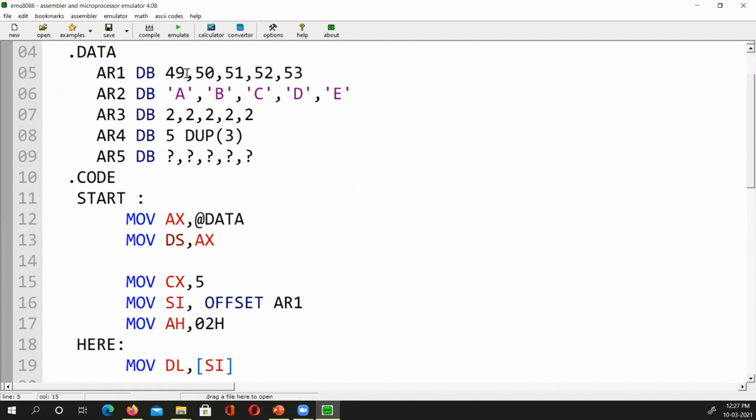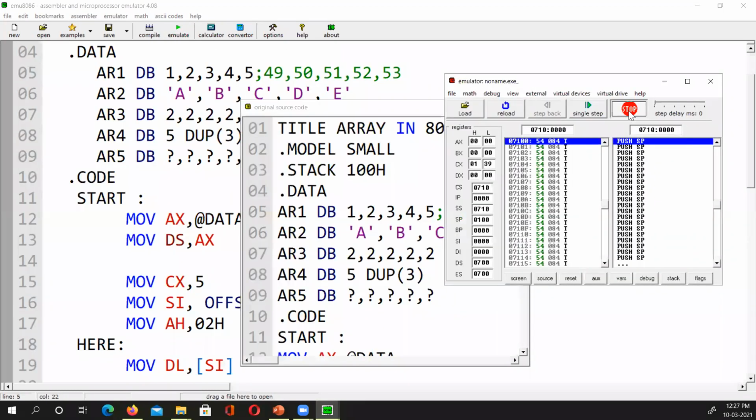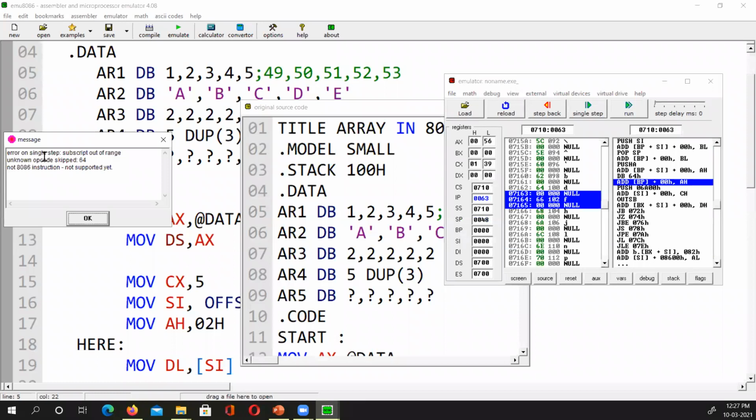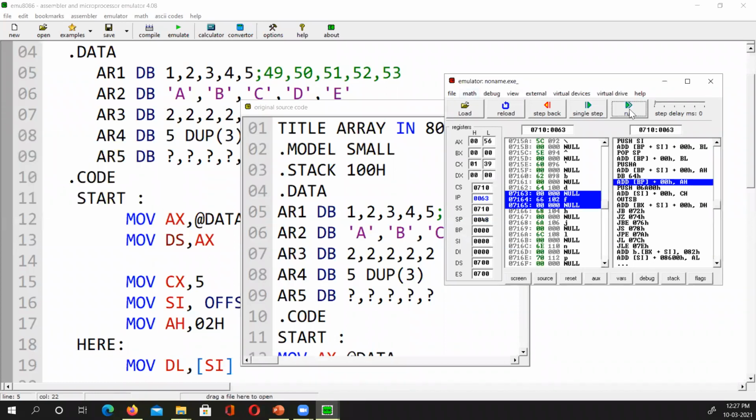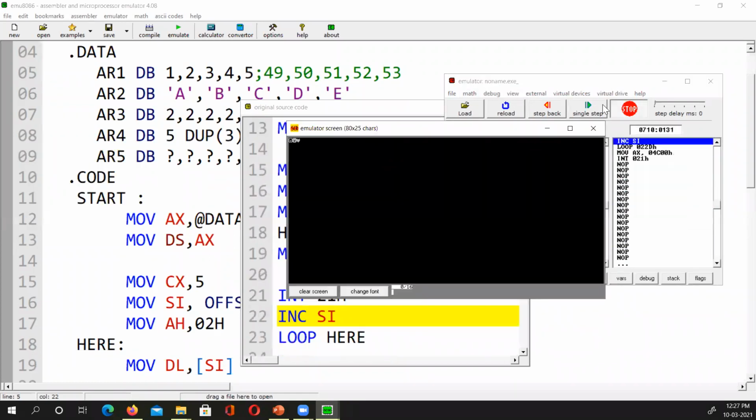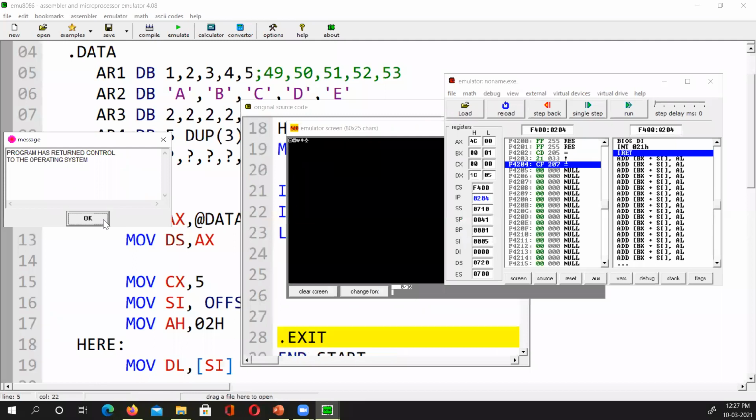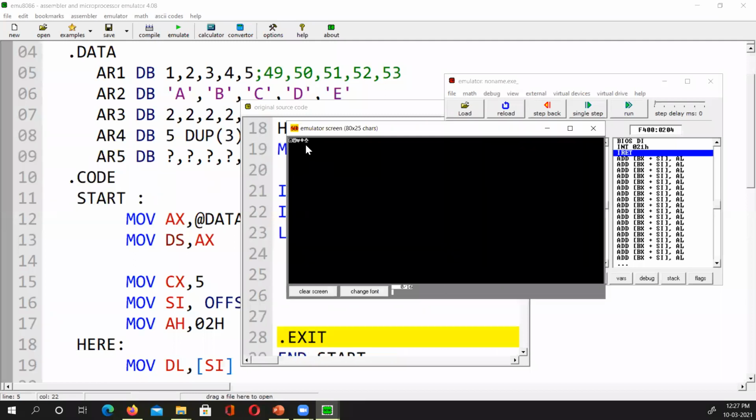But if I don't write like this, if I write decimal 1, 2, 3, 4, 5, I am not writing the ASCII; I put a comment on this. So inside, if I print this and emulate it and run it, now you look, some kind of symbols are coming up here.